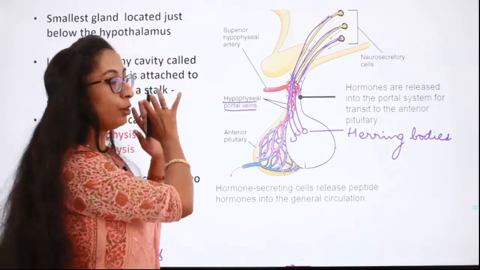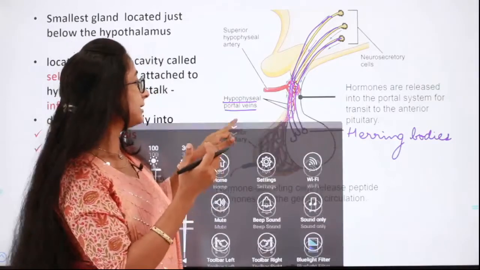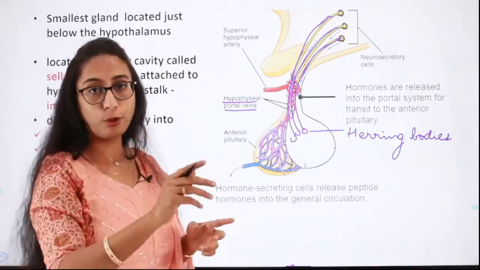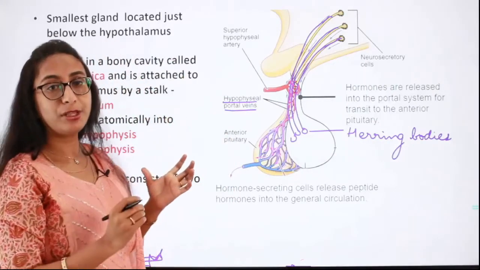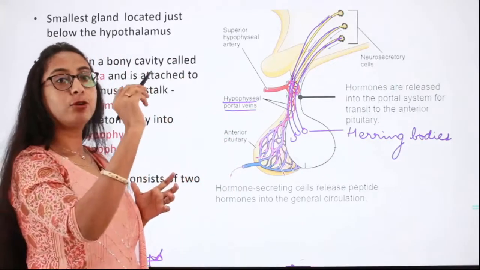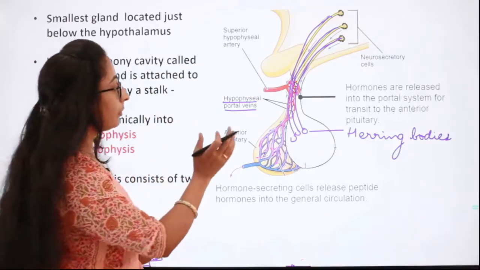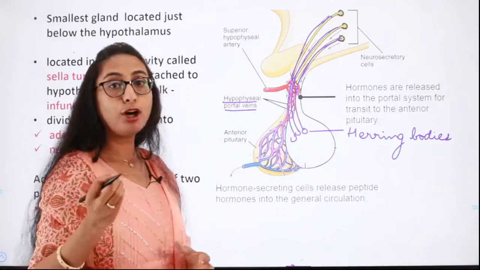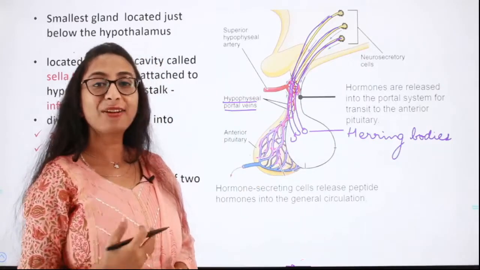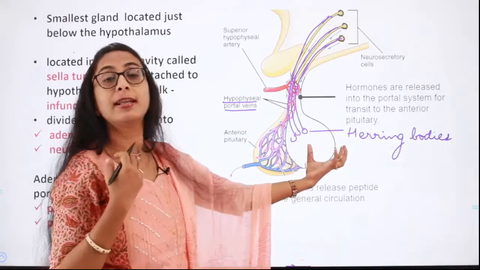They will give you a question asking which lobe of the pituitary synthesizes what hormones, match the following. Or they might give you the 3 different parts of the pituitary and a list of hormones and ask you to match them. So please remember, it is only the anterior pituitary which is capable of synthesizing and secreting hormones, whereas the posterior pituitary does not.